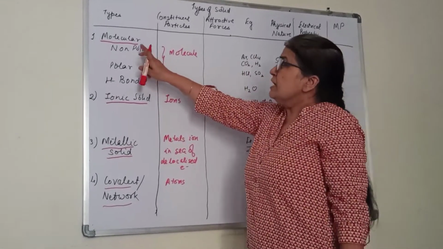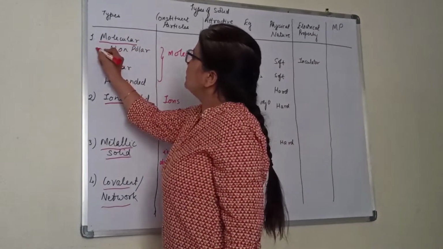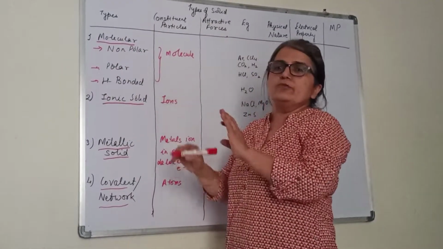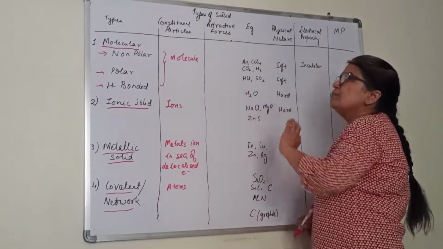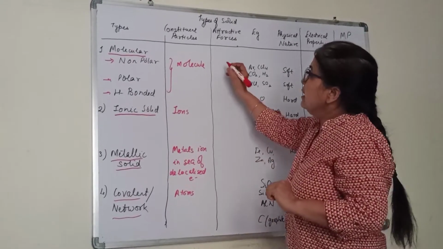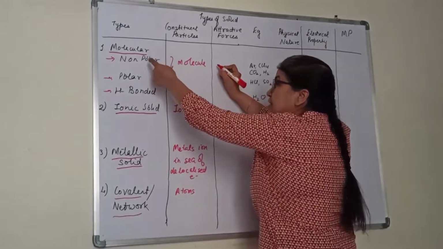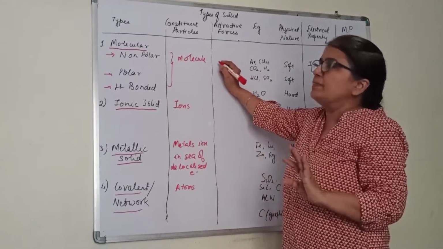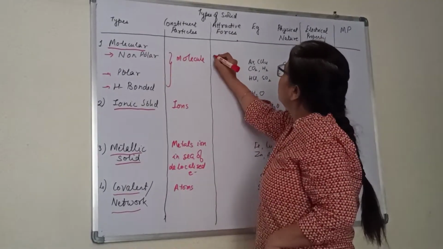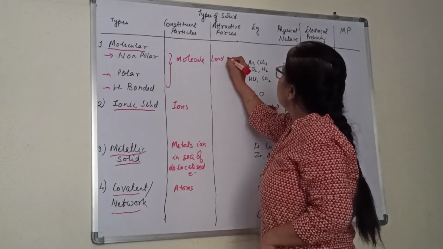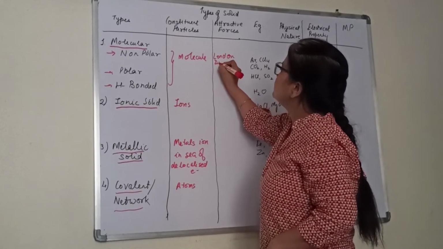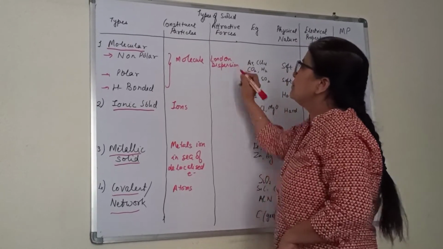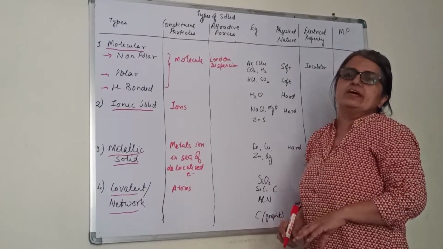Okay, this is molecular, further of 3 categories: non-polar, polar or hydrogen bond. In each type, the constituent particle is the molecule only. Now, in molecular, each one will have a different type of attractive forces between them. Like in non-polar, the forces are London dispersion forces. These are comparatively weak forces, something like van der Waals forces of attraction.